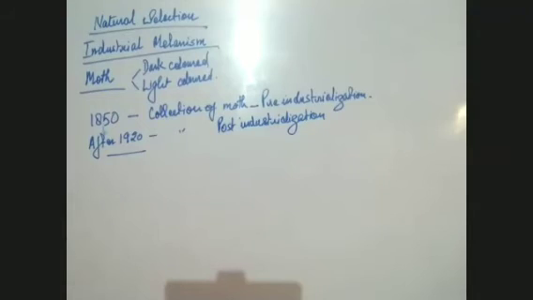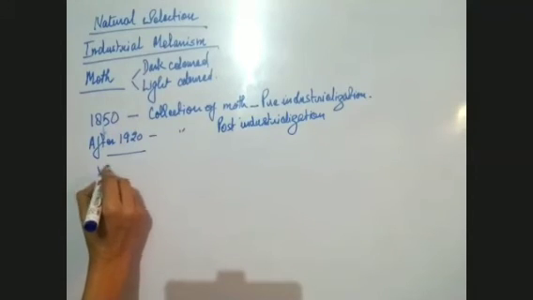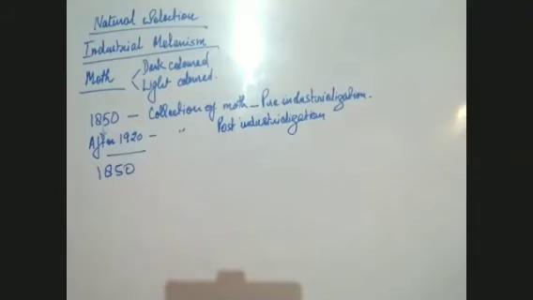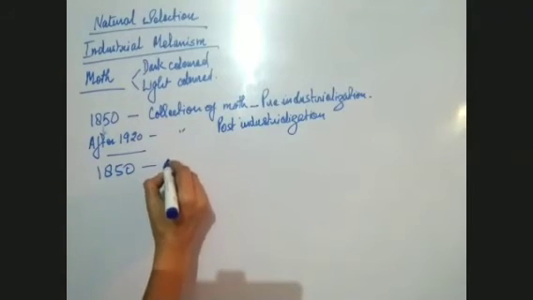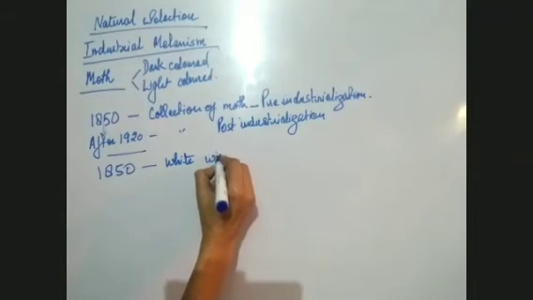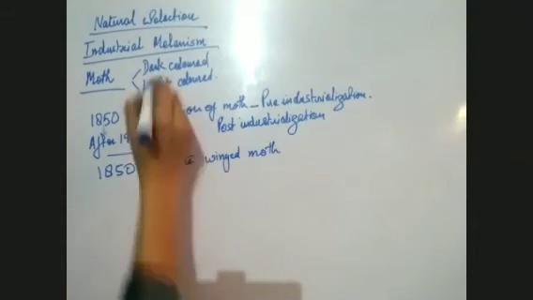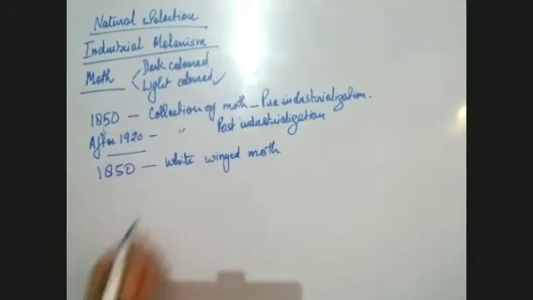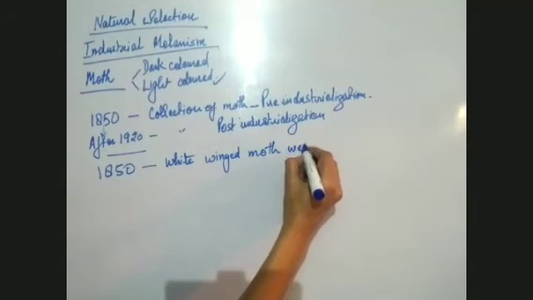Now, to their surprise, what they found was that in the samples collected in 1850, before industrialization, more white-winged moths were present. White wing means light colored. White-winged moths were more in number.